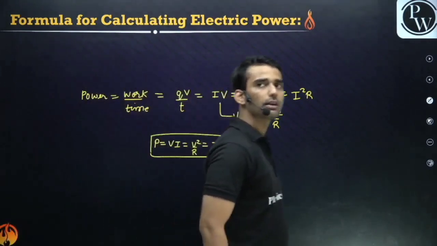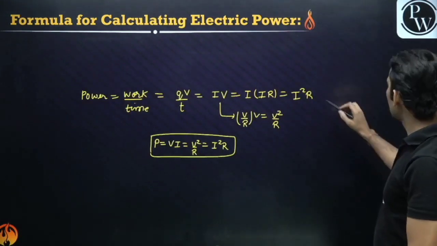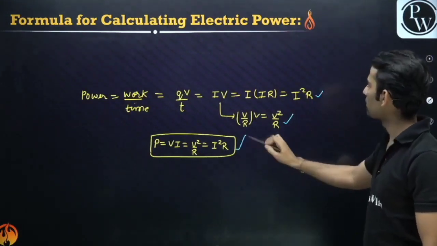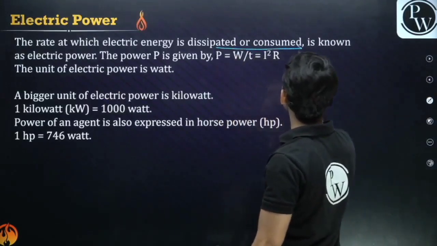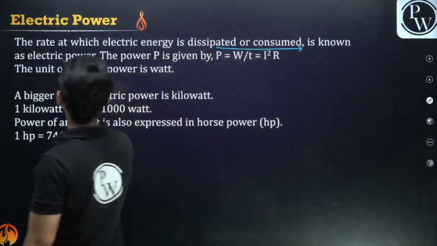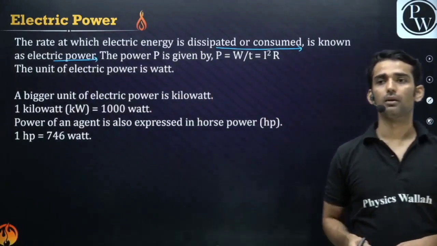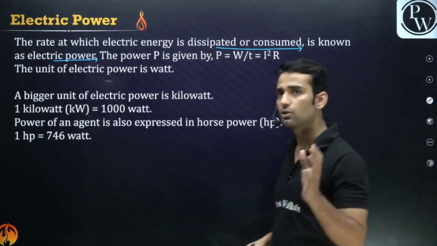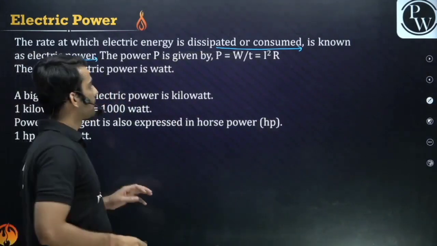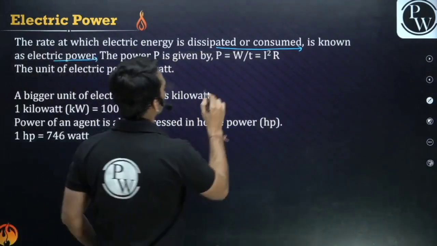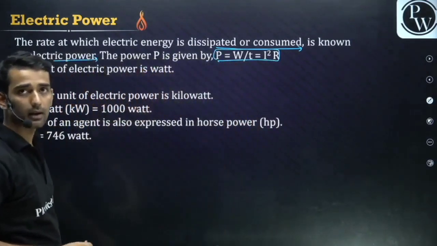Which formula to use? It depends on the question you are solving. Clear? So the rate at which energy is dissipated or consumed is known as electric power, guys. Rate means work upon time, right? The rate at which energy is consumed, that is work upon time. It is electrical power. Power is nothing but I square into R.